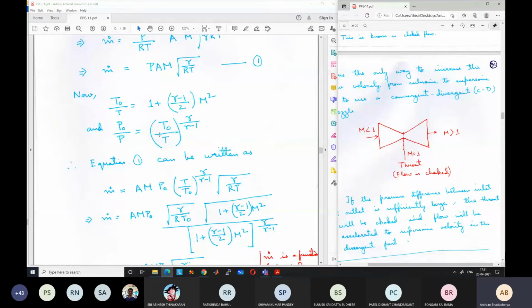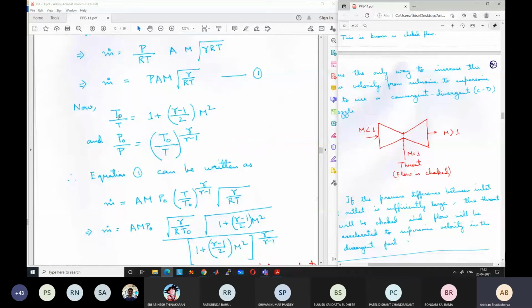Why have we done so? Because stagnation properties remain constant, and we can know the stagnation properties from the inlet properties. Inlet conditions are known to us. If the inlet velocity and temperature are known, we can calculate the inlet stagnation temperature and pressure. So we are trying to write this m dot in terms of stagnation properties, which will be known to us.